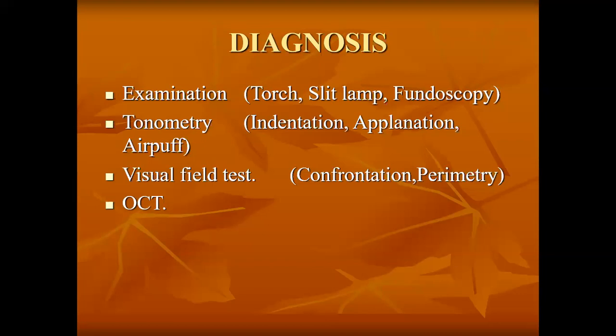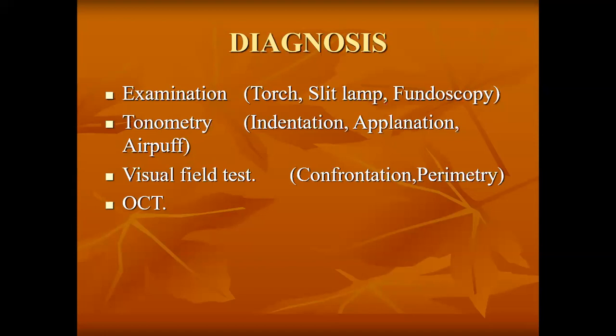Third one is the visual field test. Visual field test means you check the normal visual field and the abnormal visual field. It can be done crudely. The crude method is confrontation with the help of a finger. You check it with the help of a moving finger. And the other automated method is perimetry.